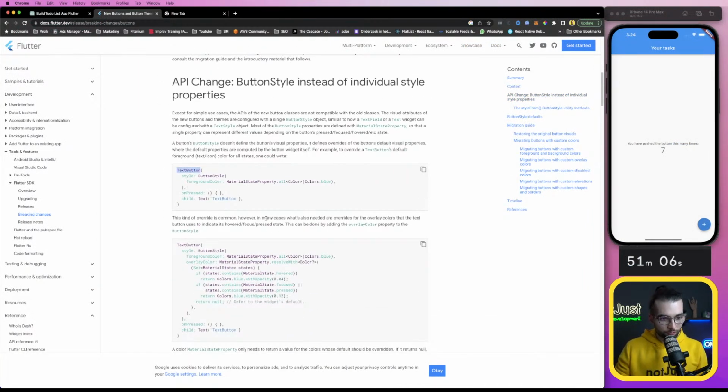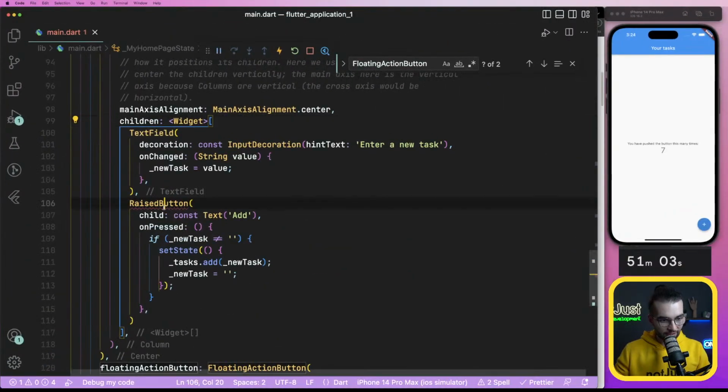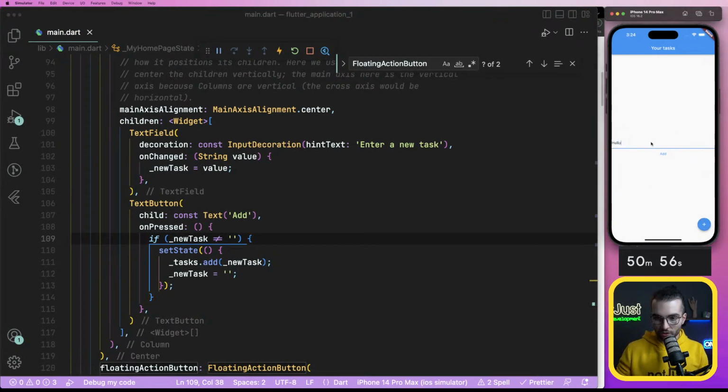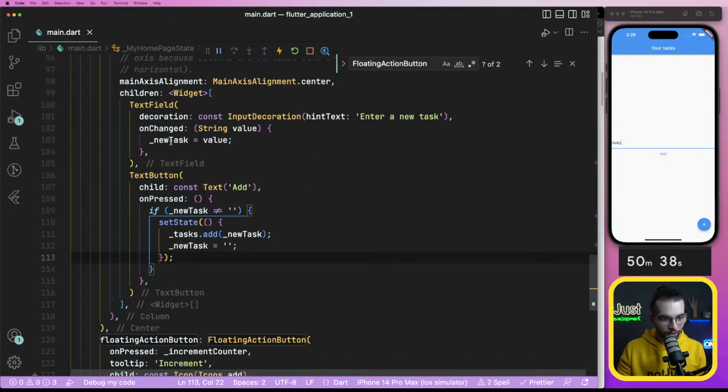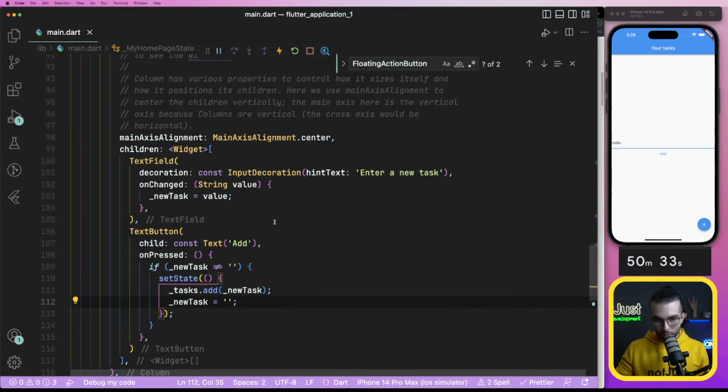Text button. Shall we go with a text button instead? Okay, that's already better. Enter a new task. Hello, and if I press add, nothing happens. On press, if new task, set tasks, new tasks. Why did it not set the new task with an empty string? Because I press add, and nothing happens, you know? New task equal with value. Okay, we'll see.